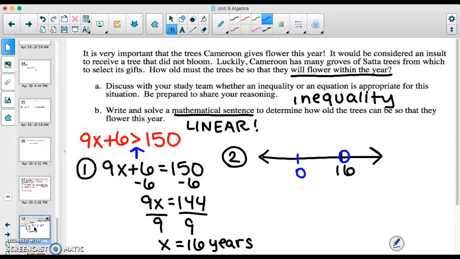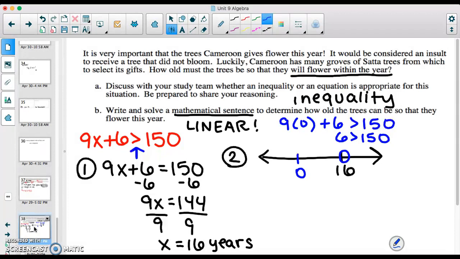Now we can plug in 0 to see if I shade to the left or to the right. I do want to pause and have us really think about this for a moment. Do you think we're going to shade to the left? Are we going to want the trees when they're little babies? I think we're probably going to want to shade to the right. We want the trees when they're a little bit older, more mature, and that's when they flower nicely, and that's the gifts we want. So let's see how it shakes out, but my intuition, and hopefully yours too, is telling you that we're probably going to shade to the right.